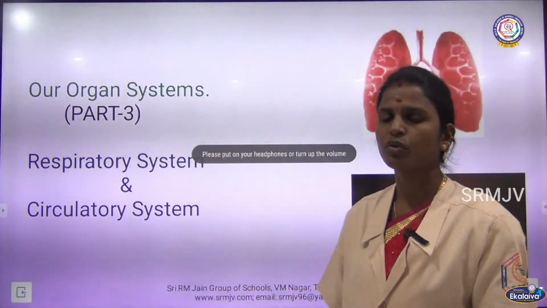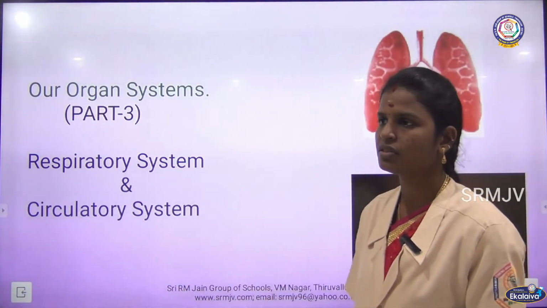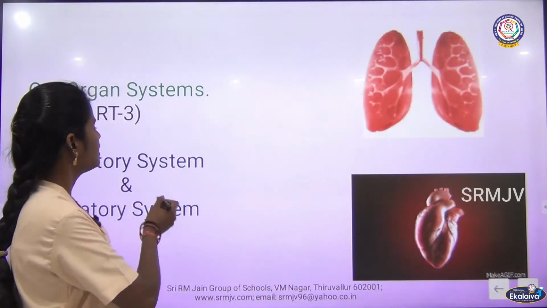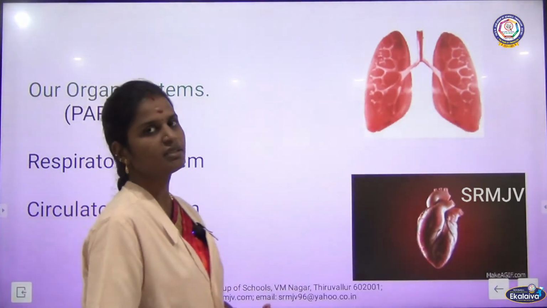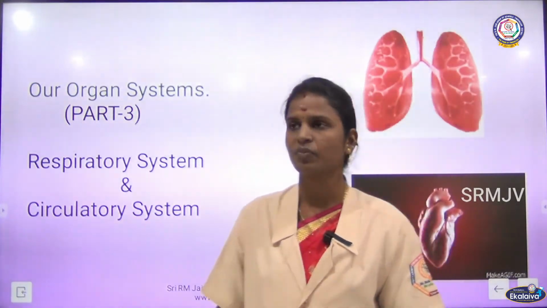So, in this part we are going to see about the respiratory system and circulatory system. Respiration takes place in the respiratory system and circulation of blood takes place in the circulatory system.